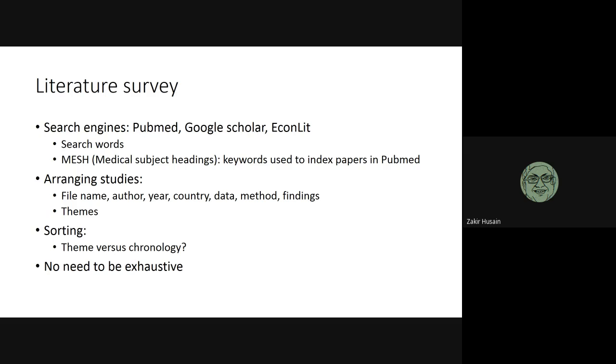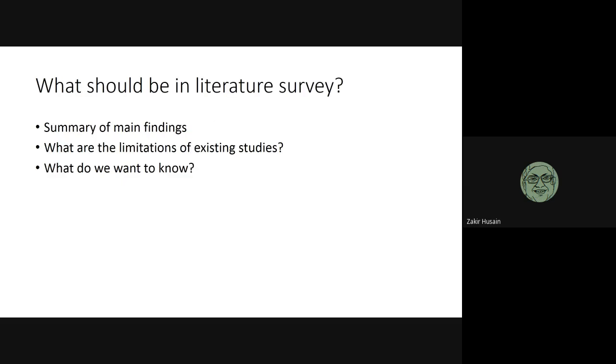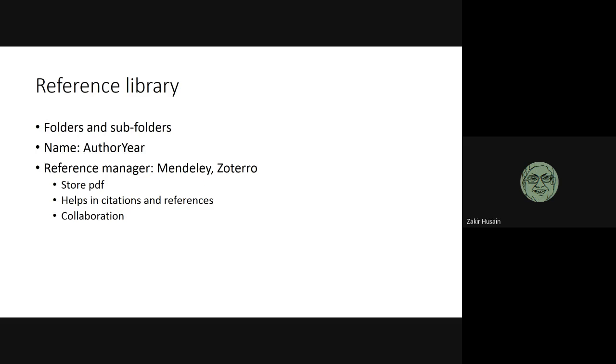Once you have downloaded the material, you will have to sort it. So I've shown you how to use Excel to sort it. How you can sort it, the themes, that depends on your topic. I'm sure that all of you can do it once you get into the habit. So in the literature survey, you should be able to answer three questions: the summary of the main findings, limitations of existing studies, and what do we want to know, which will lead to the research question. I also suggested Mendeley and Zotero.